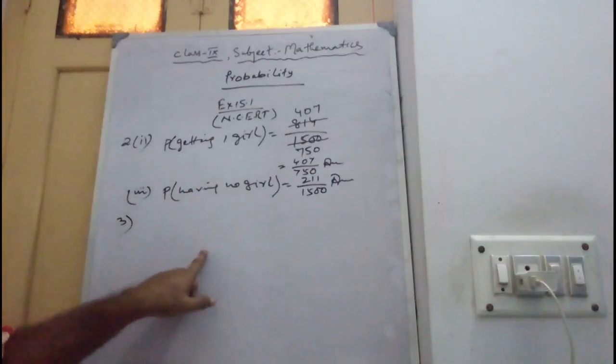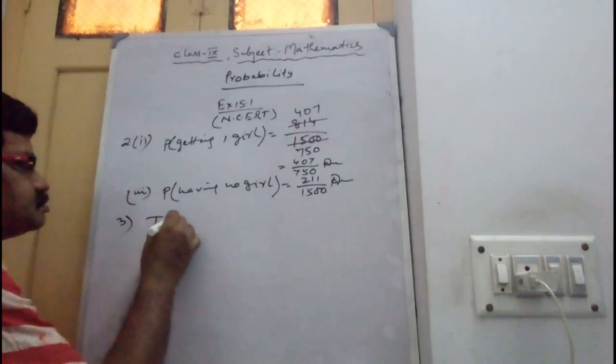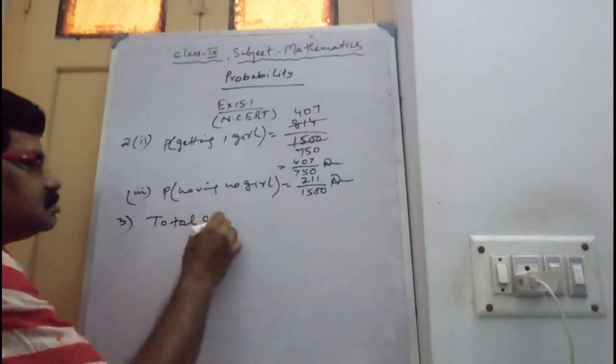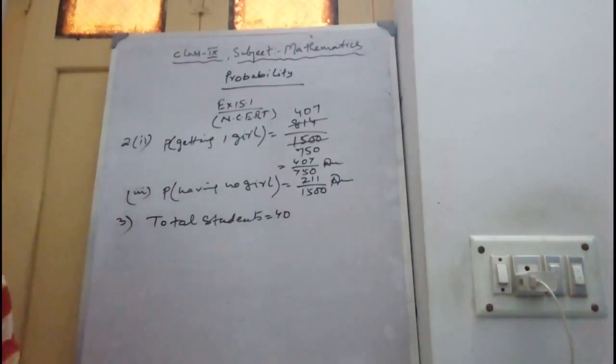Sum number 3. That is section 14.4, example 5. Here the graph is given. The total number of students is 40.